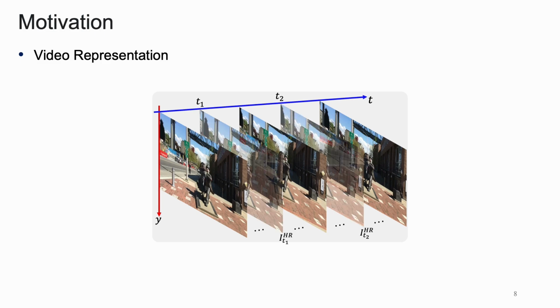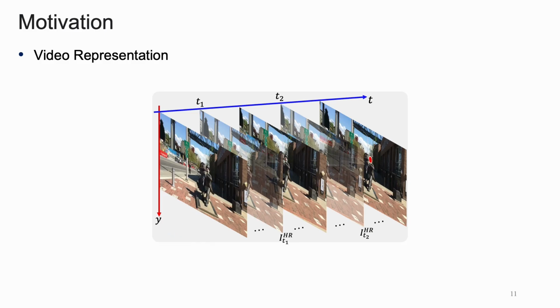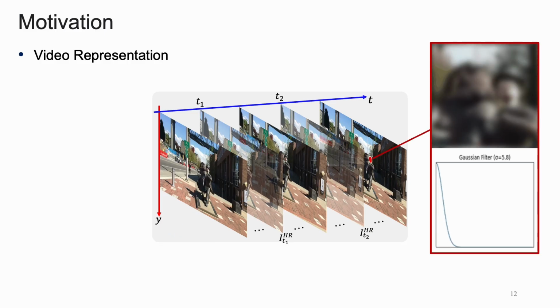Furthermore, our work is motivated from the video representation. Here, to generate high-resolution intermediate frames, the model needs to focus differently along each axis. In temporal axis, the model should predict smooth and inherent motion of video to generate continuous videos. By predicting smooth motion, the objects move smoothly and continuously, rather than in jerky manner. While in the spatial axis, models should capture high-frequency components to generate high-resolution frames.